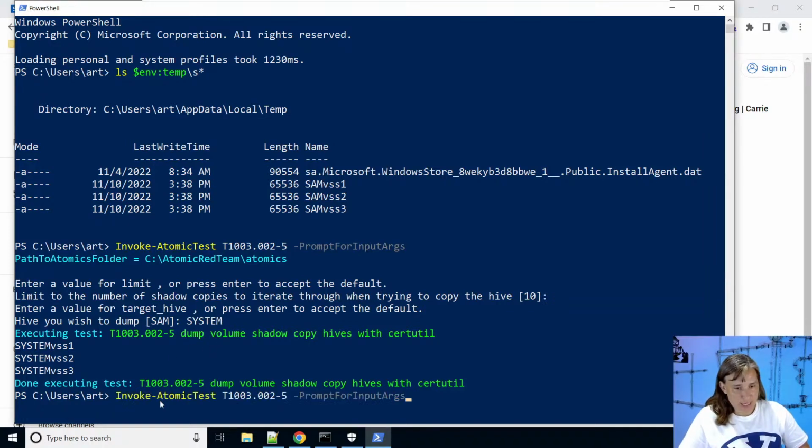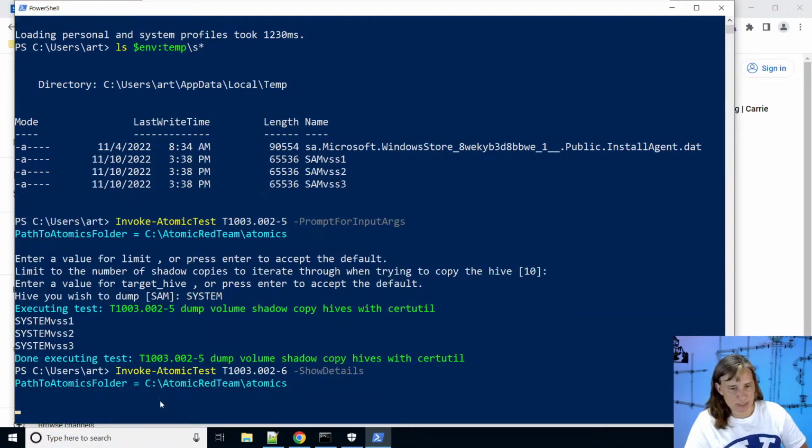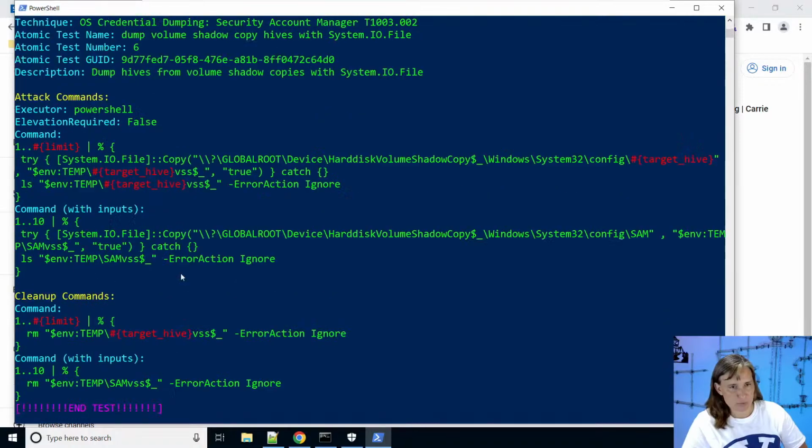There's another test, test number 6, that also does the same thing, making copies of those registry hives, but instead of using certutil, which may be blocked or caught by detections, we could try another technique which just uses .NET to copy the files. So if I say show details on this test, we see that here we're dumping registry hives from a shadow copy using System.IO.File.